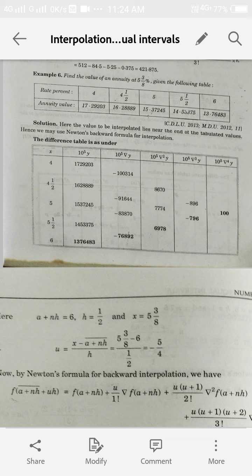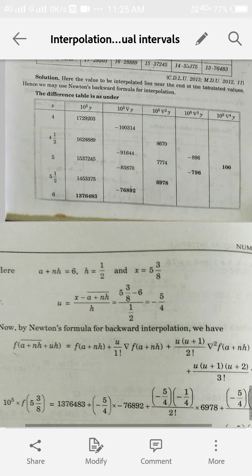Now the next column will be our first backward difference. Our first backward difference is the difference of 1628889 and 1729203. So we take the differences of these two consecutive values of the function, and we find it as our first backward difference entries. Then we take the differences of the first backward differences, and we will find the second backward difference, and the differences of second backward differences will be the third, and then the fourth. So in this way we construct our difference table, and here we will again use the backward difference formula.